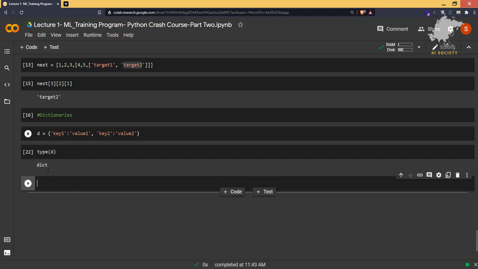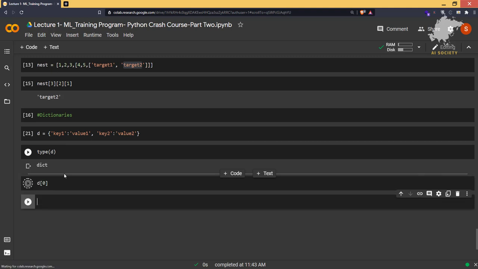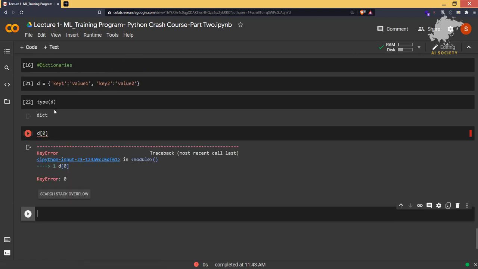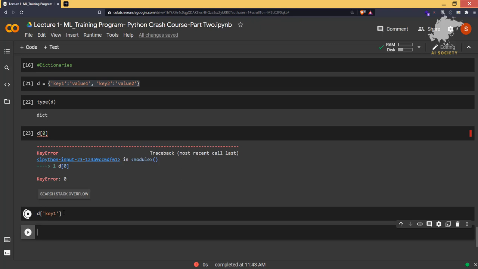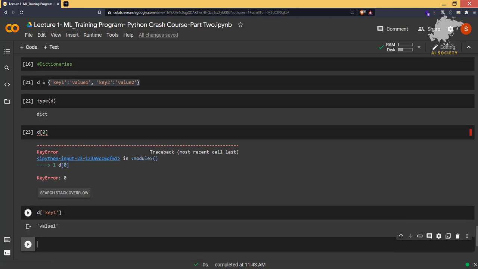So basically, if I want to grab this value 1, note that a dictionary does not maintain any kind of index number. This is the difference between a list and a dictionary. The only way to grab elements is through keys. So d of key 1 will give us the value 1. So that is how you are going to grab the value of a particular key in a dictionary.